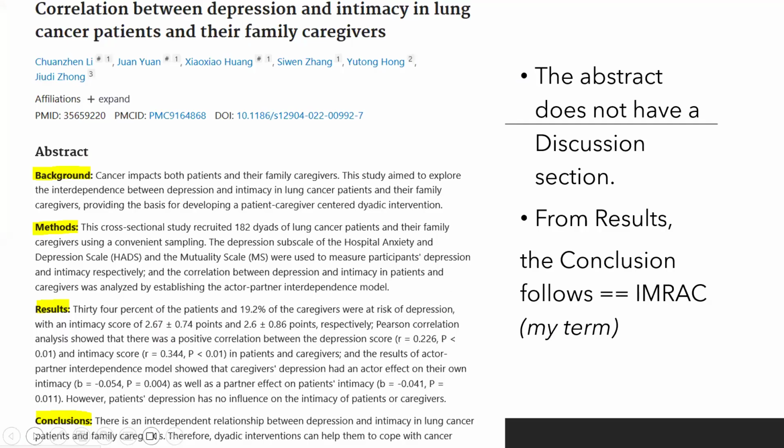What element does the full article have that is not present in the abstract? Yes, you're right. The abstract does not have a discussion section. Therefore, it's not written in IMRAD. It's actually IMRAC, which is just my made up term. So from results in the abstract, it's the conclusion that follows.